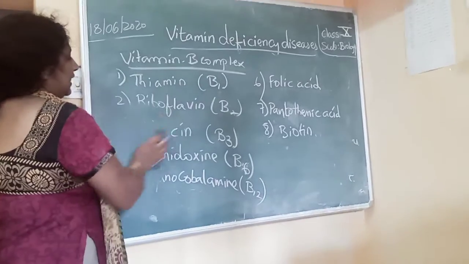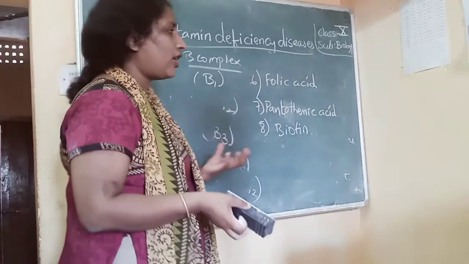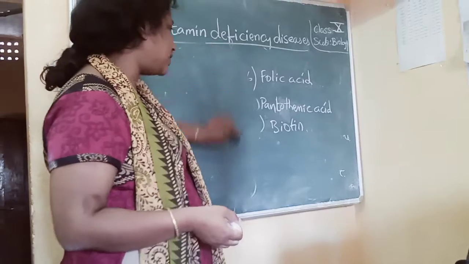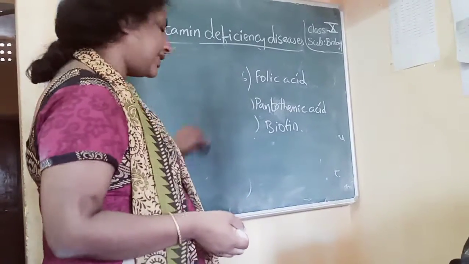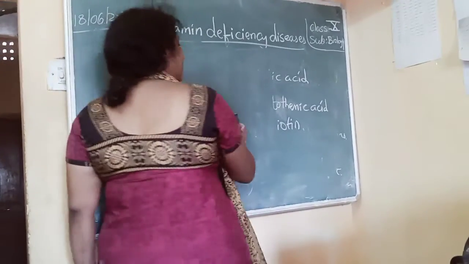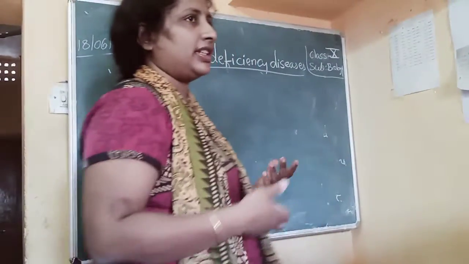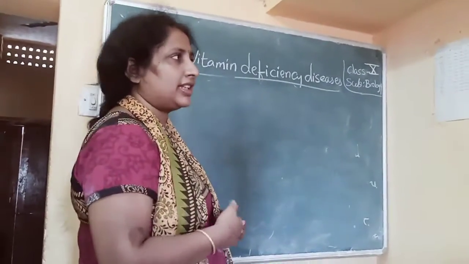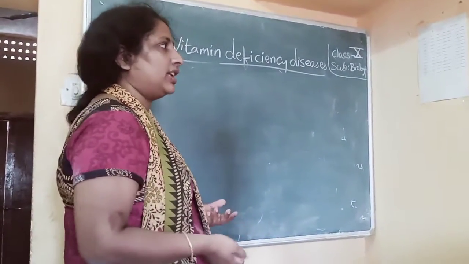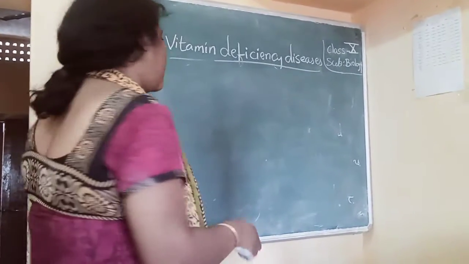Now if you see the deficiency diseases. So lack of vitamins, if you are eating food which is lacking vitamins, it will lead to some diseases. Vitamins are not synthesized in the body, unlike carbohydrates, proteins and lipids, which can be synthesized in the body. Means if you are taking food, the food will contain carbohydrates, proteins and nutrients, and new carbohydrates, new proteins, whatever the body needs can be synthesized in the body. But vitamins are not synthesized in the body.